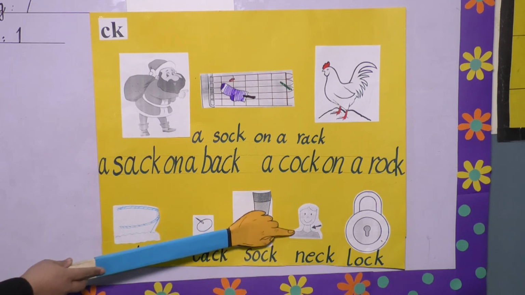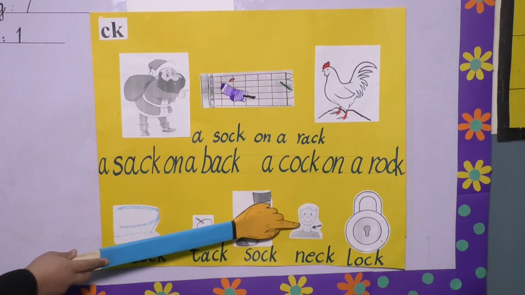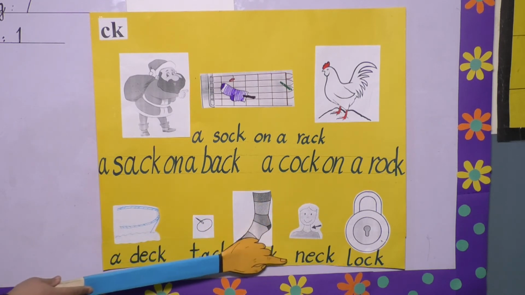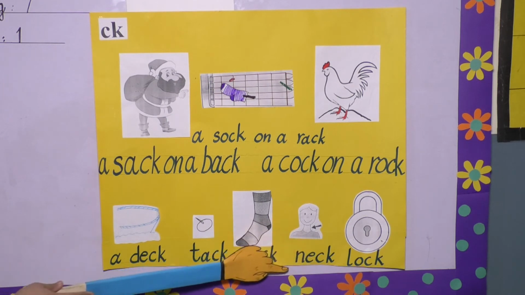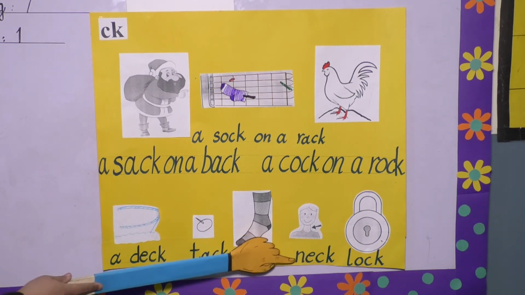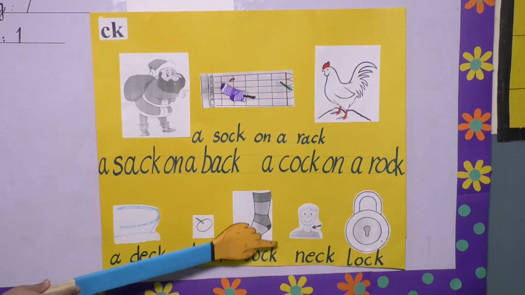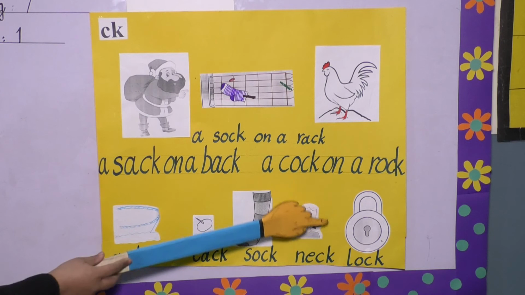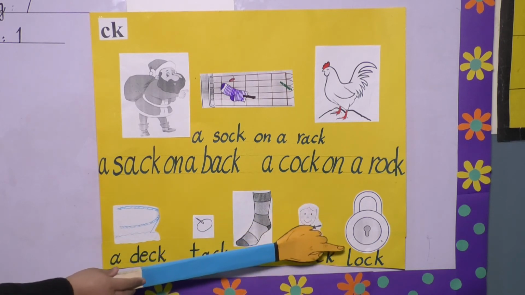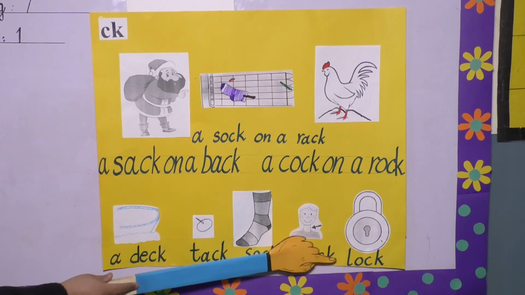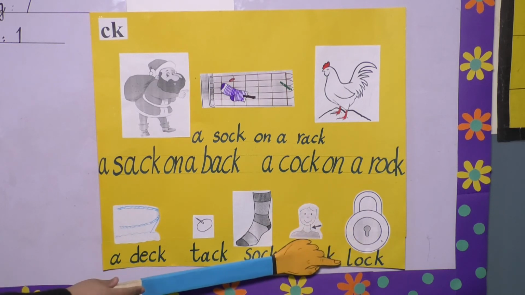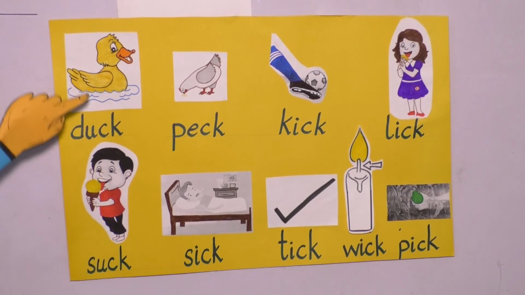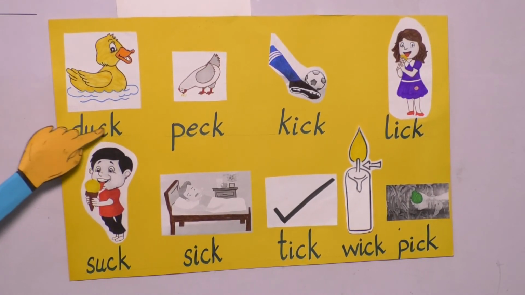Look at the next picture. Yes, the arrow is towards the neck. So how will you read it? Neck. Repeat it again. Neck. Now look at the next picture. What is it? Yes, it's a lock. So how will you read the sound of lock? Lock. Now look at the next picture. What is it? It's a duck. So how will you read it? Duck.